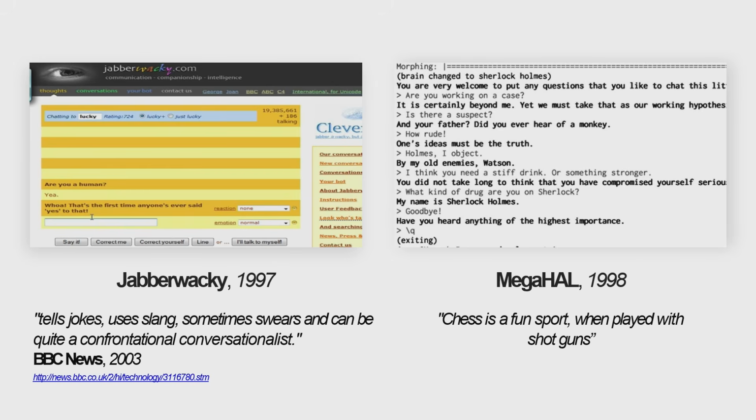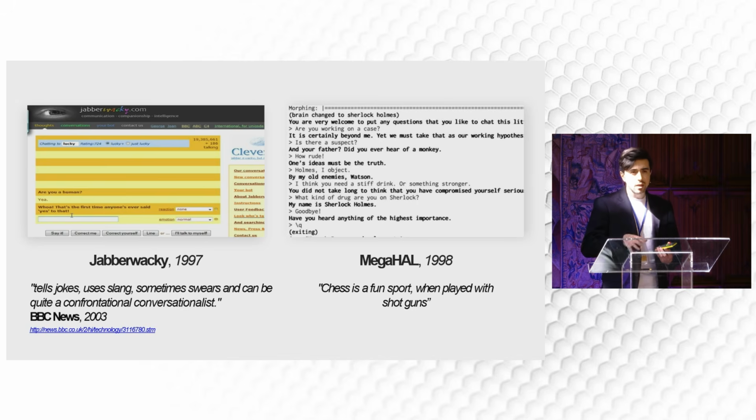MegaHAL, on the right, is quite different. Instead of relying on a predefined database, it relies on a statistical model. It's quite a simple one, called a Markov chain language model, and it essentially generates sequences of text by looking at co-occurrences. Starting from a training corpus of documents, it looks at which words often co-occur with each other, either in the immediate proximity or close proximity, and then it generates a sequence word after word.